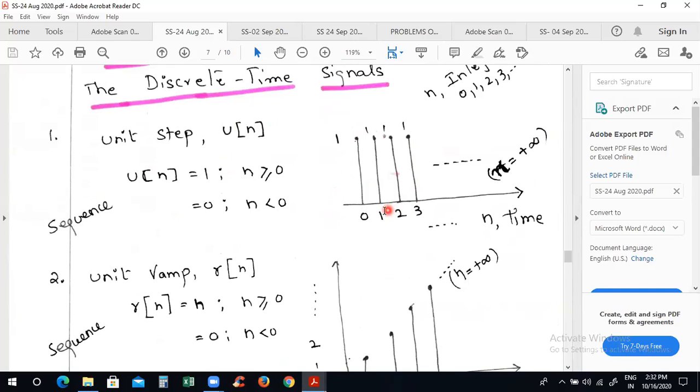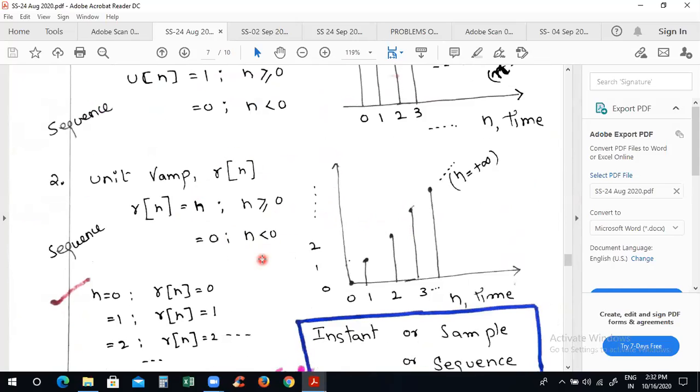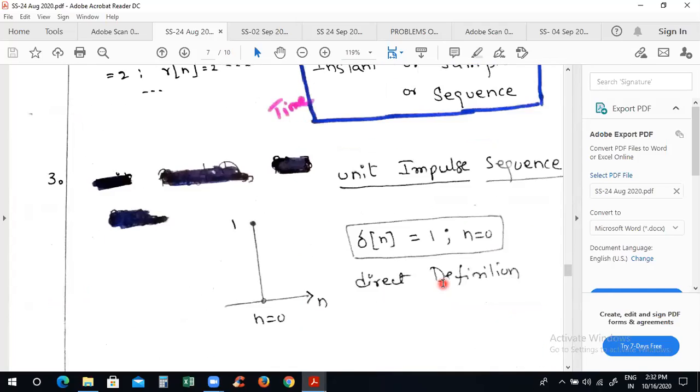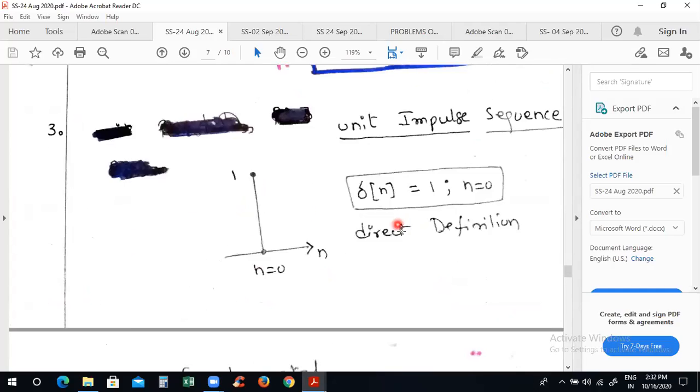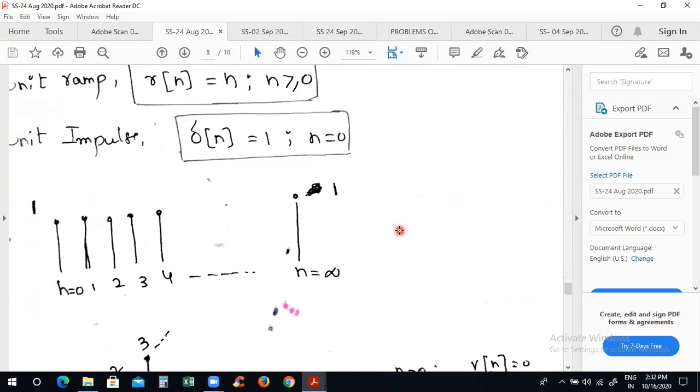Discrete signal, okay. They are defined at integers. Discrete ramp signal, linearly varying signal, slope is 1 and they are defined at discrete integers. In such a way, impulse is defined at n is equal to 0, the amplitude is 1. Okay.